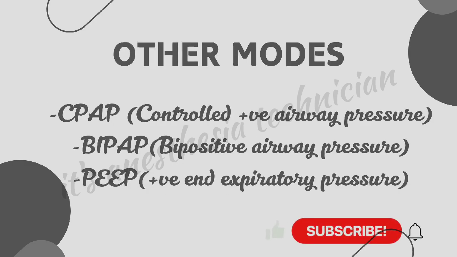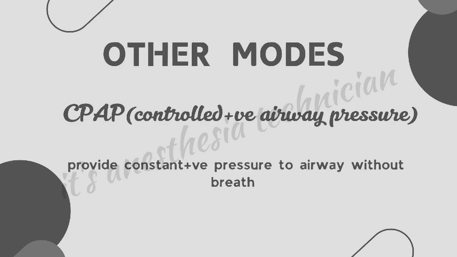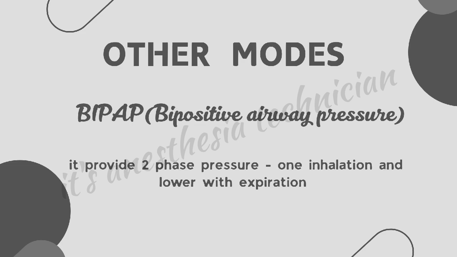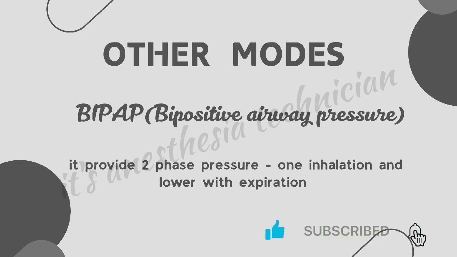The other modes are CPAP, continuous positive airway pressure; BiPAP, bilevel positive airway pressure; PEEP, positive end expiratory pressure. First one is CPAP, continuous positive airway pressure. It provides constant positive pressure to the airway without a breath. Next one is BiPAP, bilevel positive airway pressure. It provides two-phase pressure, higher with inhalation and lower with expiration.